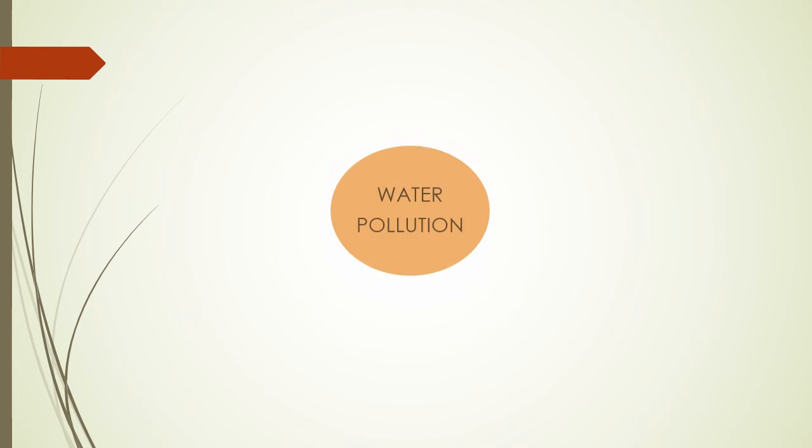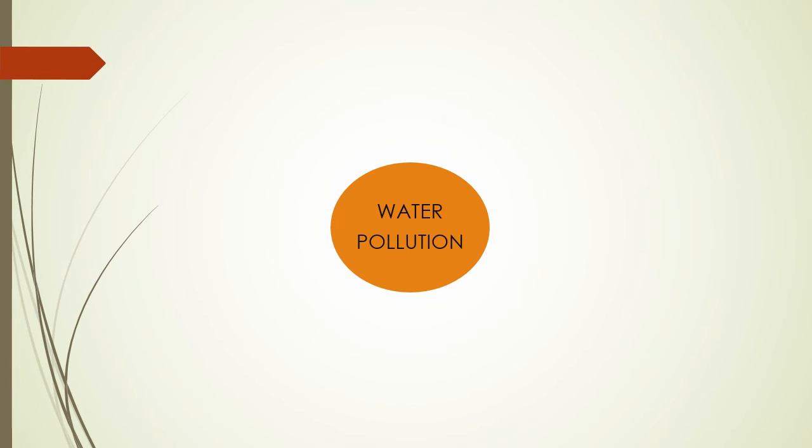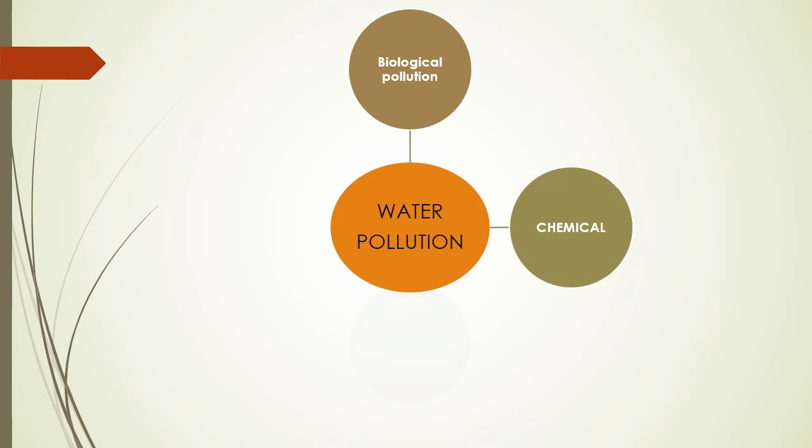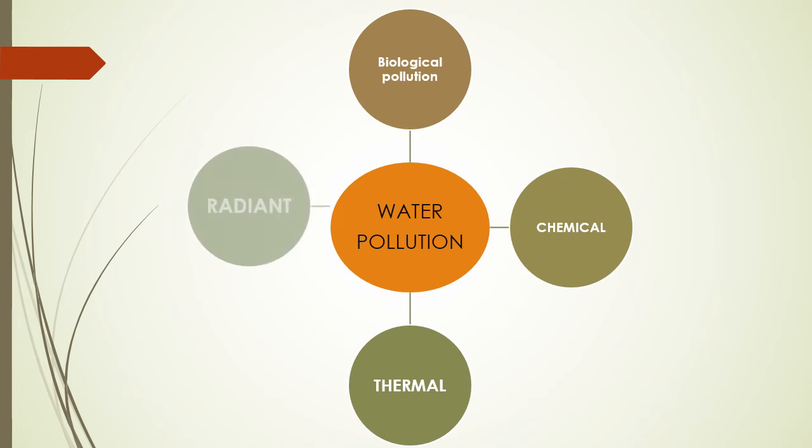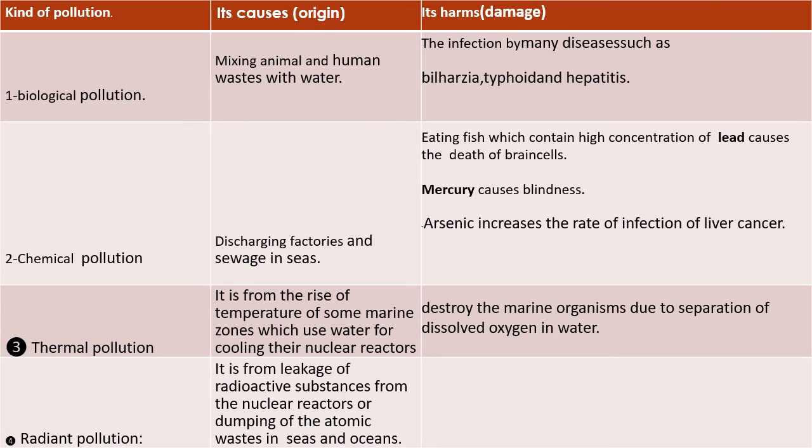So we have many kinds of water pollutants like biological, chemical, and thermal. Biological pollution comes from mixing animal and human wastes with water, which makes the water harmful and gives infection by many diseases such as bilharzia, typhoid, and hepatitis.